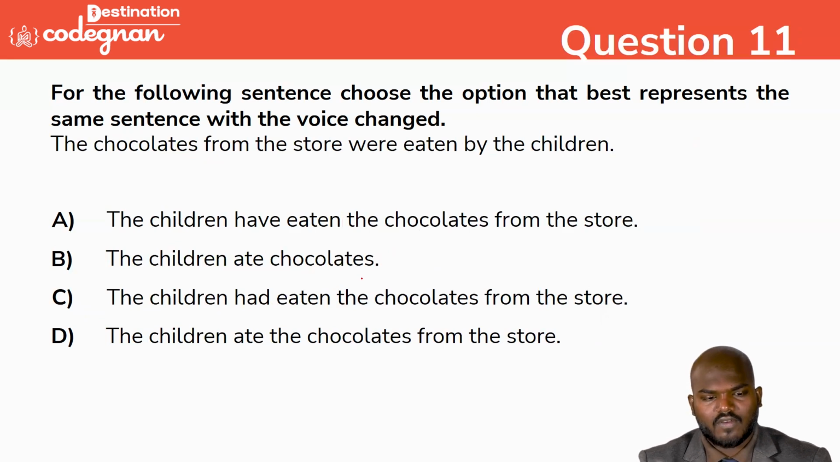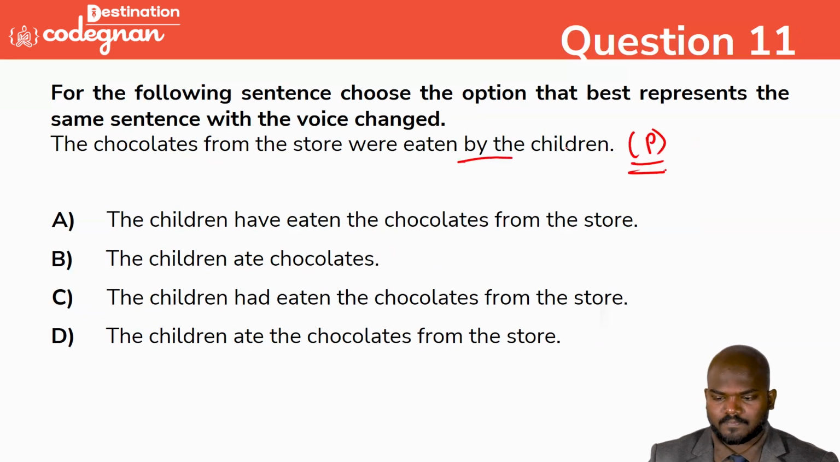The chocolate from the store was eaten by the children. That's what they have mentioned in this one. The children have eaten the chocolates from the store. Children ate the chocolate. Okay, first of all, this is passive, that's what we can call it here.